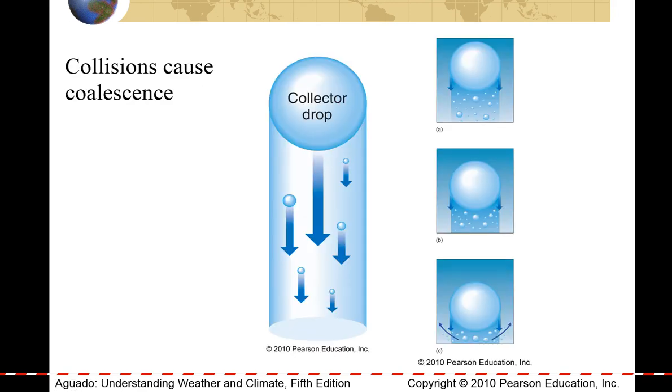The process looks somewhat like this, where we have a larger cloud droplet called a collector drop that, through the force of gravity, becomes heavy enough that it begins to fall down through a cloud. As it falls, if it interacts with and absorbs upwards of 1,000,000 smaller cloud droplets around it, it will reach a critical weight and a large enough size to fall.